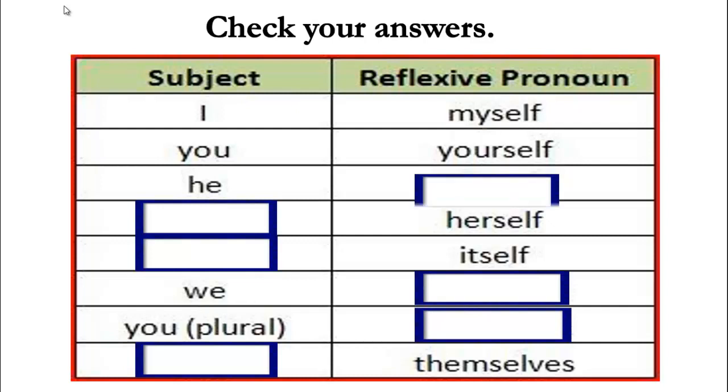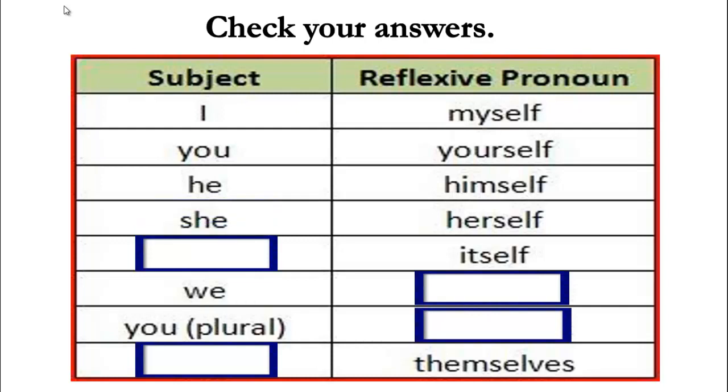So it's going to be what here? Himself. What about herself for female? That's right. The subject is going to be she. Well done. And itself, I hear some students say it correctly. It's going to be it. What about we? That's right.